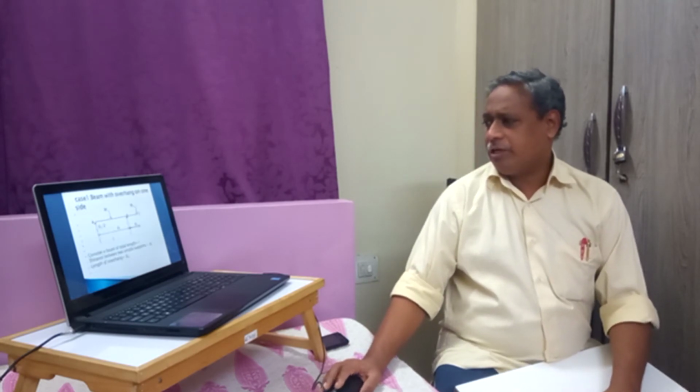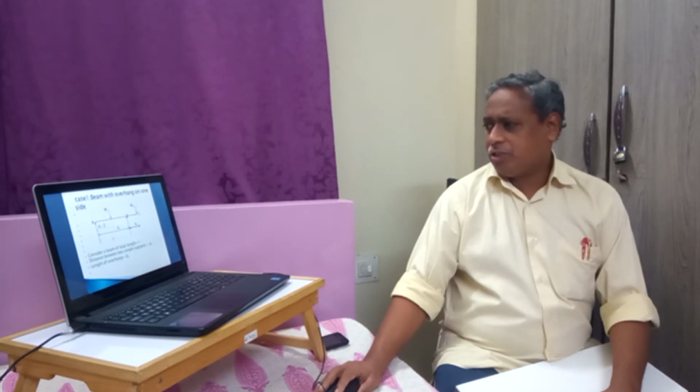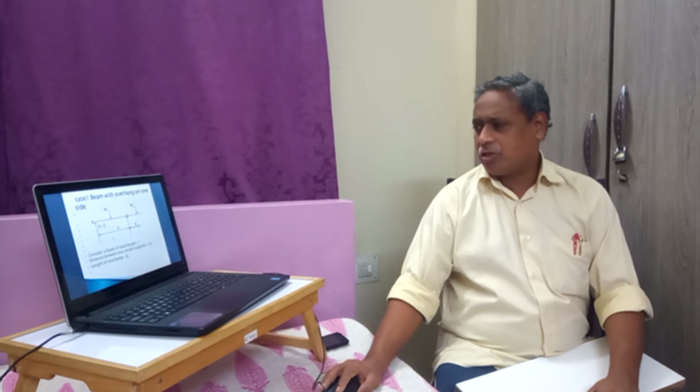If you observe the figure, this RB is pushing the beam up and therefore it is rotating in the anti-clockwise direction. W1 is pushing it downwards, that is in the clockwise direction. W2 is also rotating it in the clockwise direction. Therefore W1 and W2 are producing clockwise moments, and RB is producing an anti-clockwise moment.